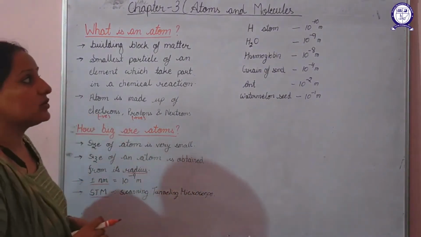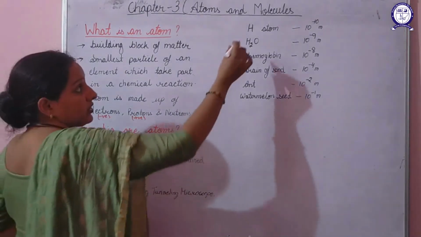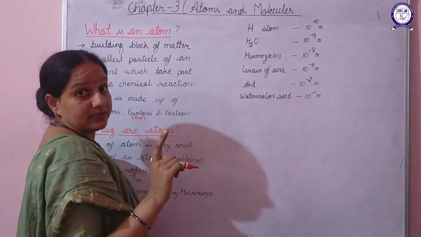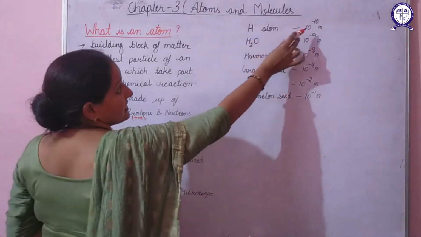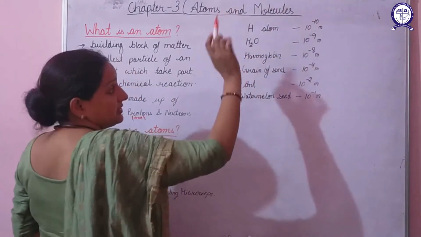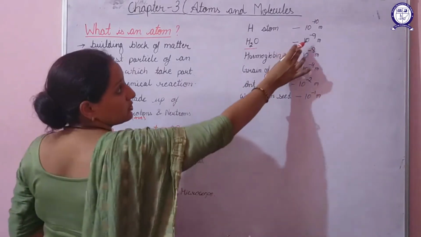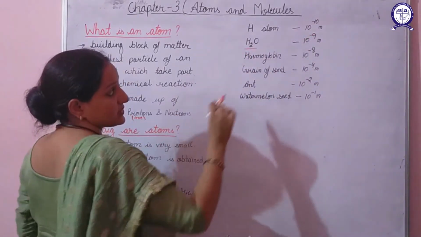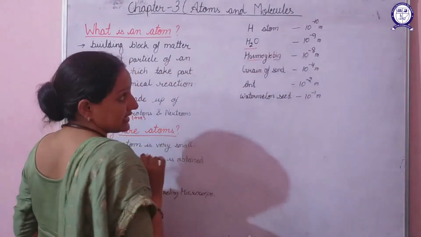If we compare the size of different atoms, the smallest atom is the hydrogen atom, and its size is 10 to the power minus 10 meter. The size of a molecule of water is 10 to the power minus 9 meter. The size of hemoglobin, which is present in our blood, is 10 to the power minus 8 meter.